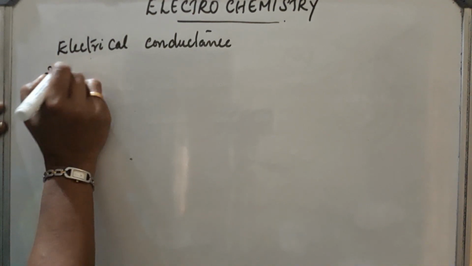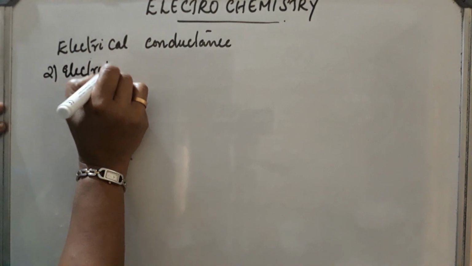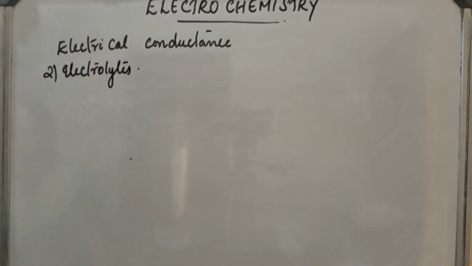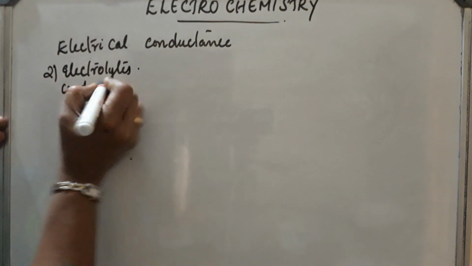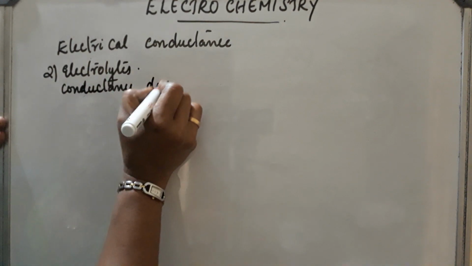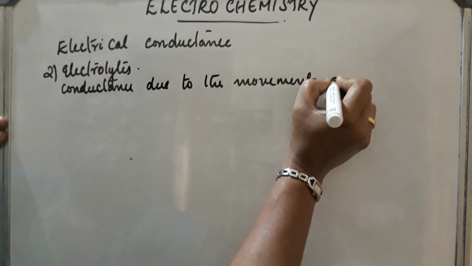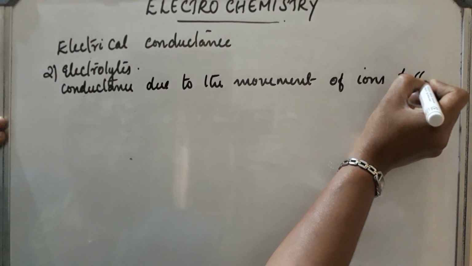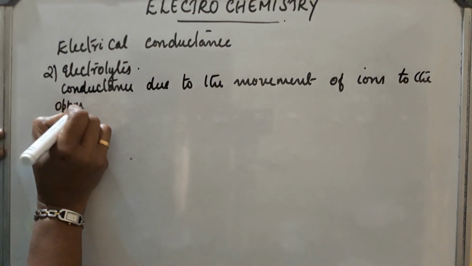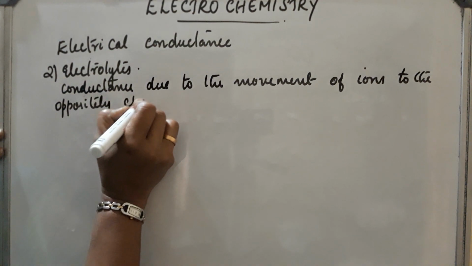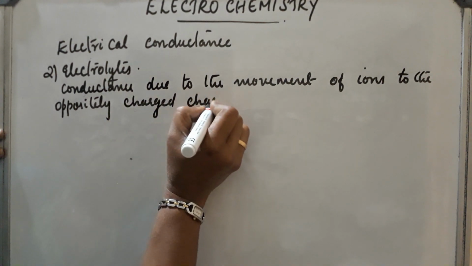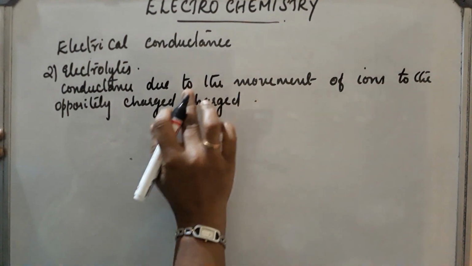In this, conductance is due to the movement of ions towards oppositely charged electrodes, which causes transfer of matter and hence decomposition.